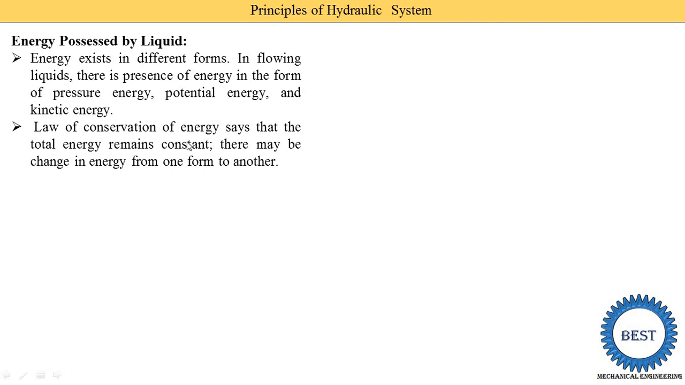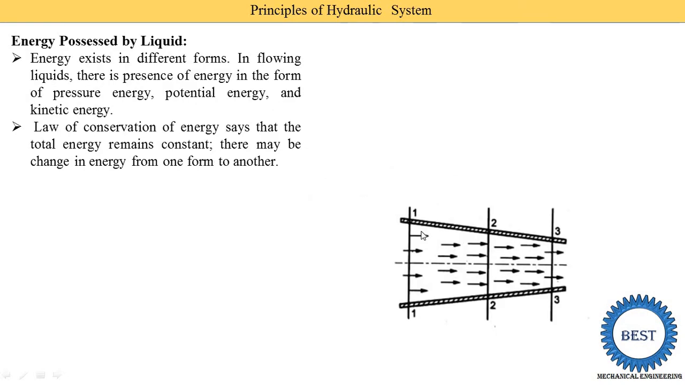The law of conservation of energy says that the total energy remains constant. There may be a change in energy from one form to another form. So we understand this sentence here. We take this section. What they say is the total energy at the different sections is the same, meaning total energy at section 1 is equal to total energy at section 2 is equal to total energy at section 3.